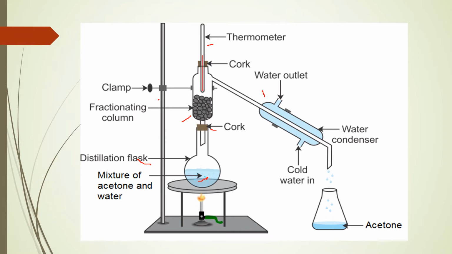So how does this work? Firstly, I will tell you about the difference between simple distillation and fractional distillation. In simple distillation, there is no column. You only have a flask, condenser, and thermometer, right? But in fractional distillation, you have a fractionating column. In this column, we have some glass beads, right?